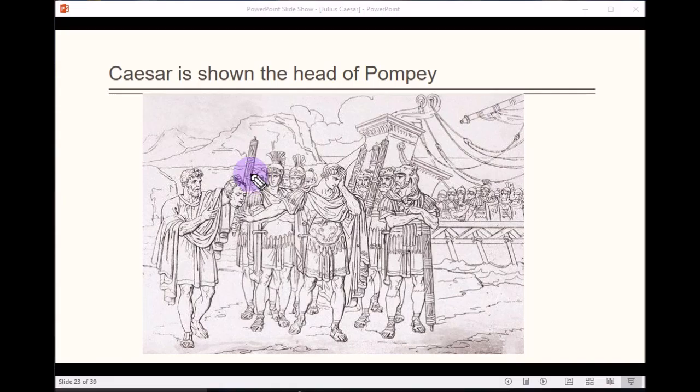Here's the head of Pompey, cut off and shown to Caesar as proof that, yeah, we got him, he's dead. Caesar, you can see, he's looking away, kind of distraught. Because, I mean, they were friends before. You gotta understand that. It's kind of weird. You're friends before, now you're killing him, but that's the way it worked. That was power, that was Rome, that was ancient times.